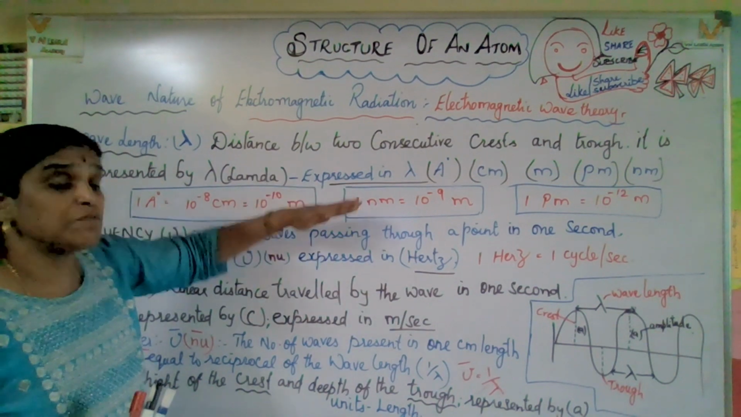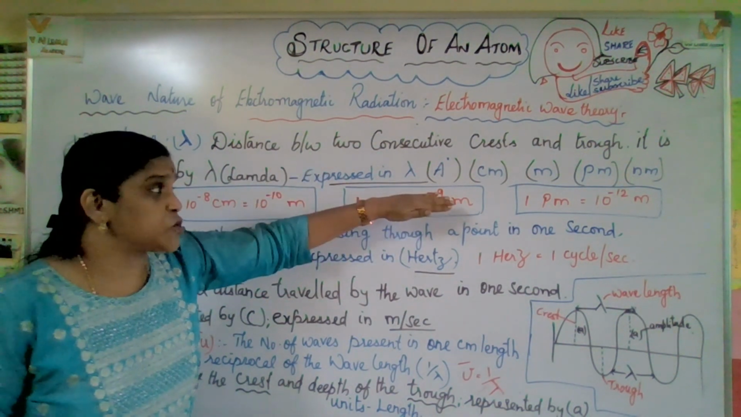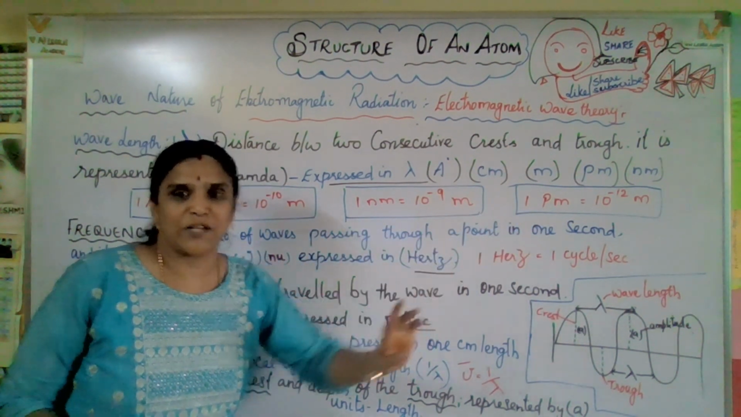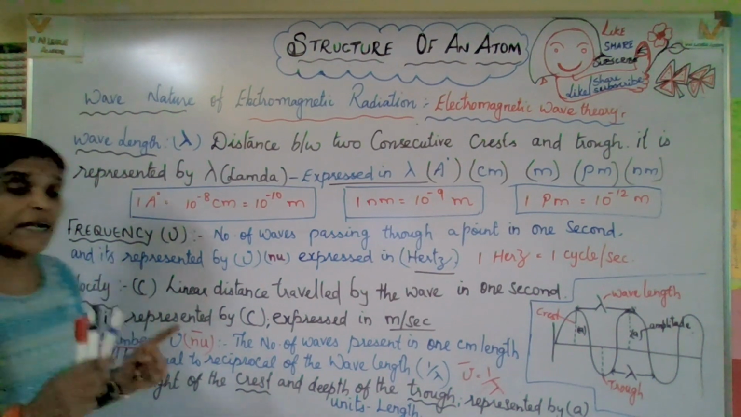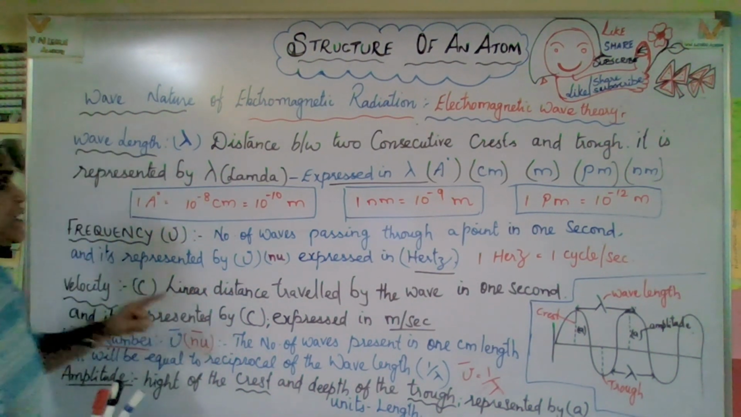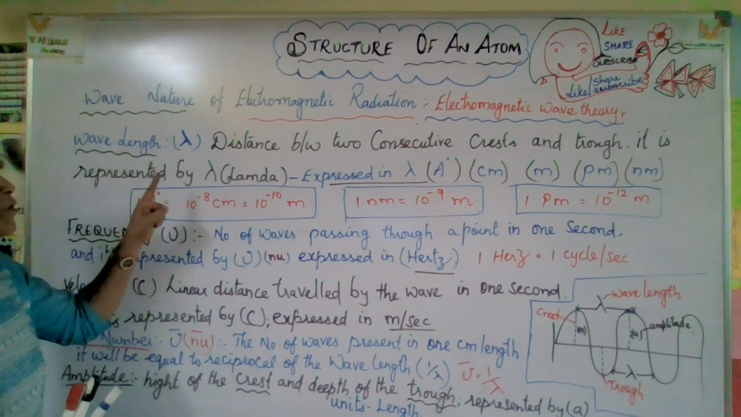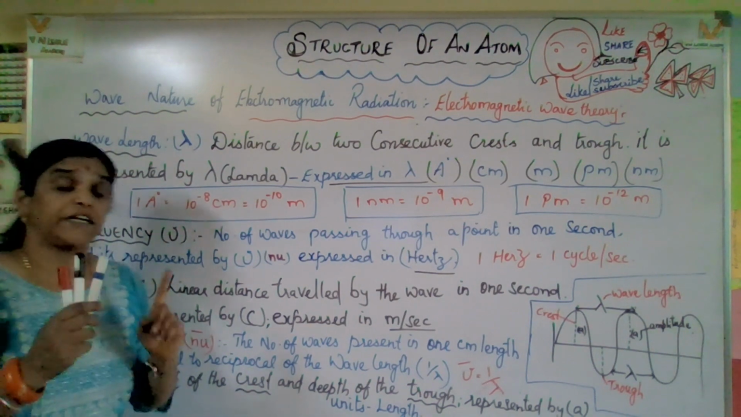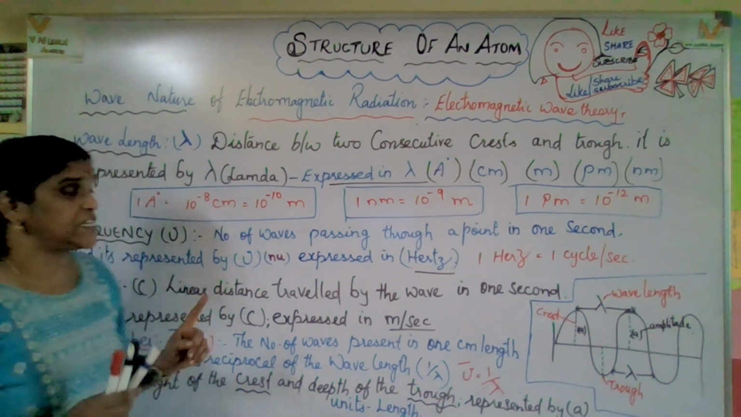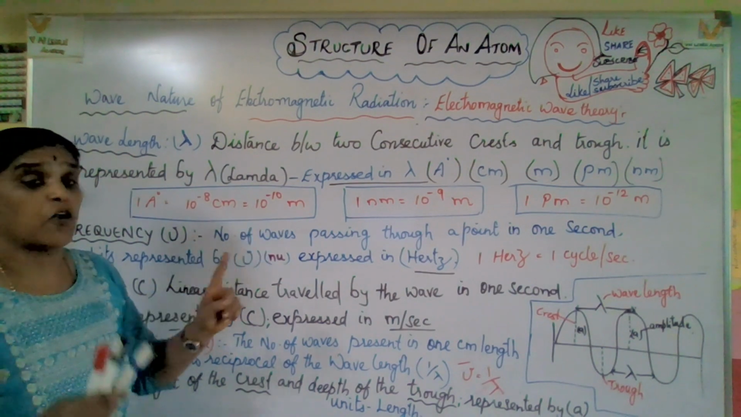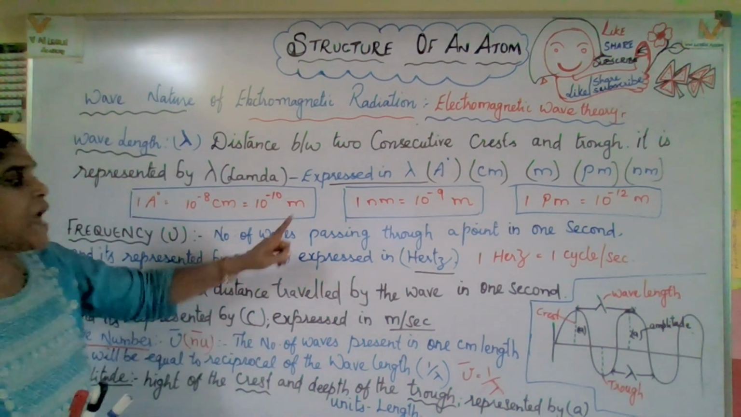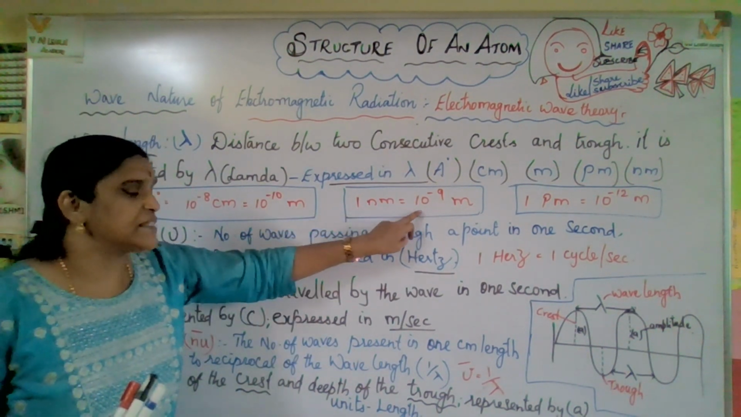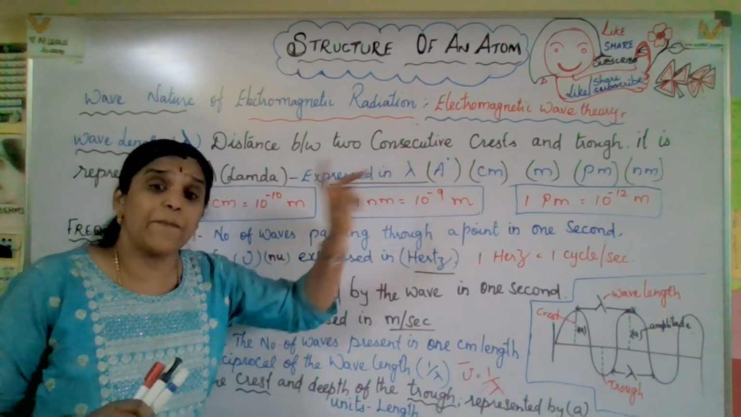Here, Angstrom can also be mentioned. So Angstrom, centimeter, meter, picometer, nanometer, those units we can also utilize. Now, 1 Angstrom is equal to how many centimeters? 1 Angstrom is equal to 10 to the power of minus 8 centimeter, or else 10 to the power of minus 10 meter. And nanometer: nano means 9. So 1 nanometer is 10 to the power of minus 9 meter.